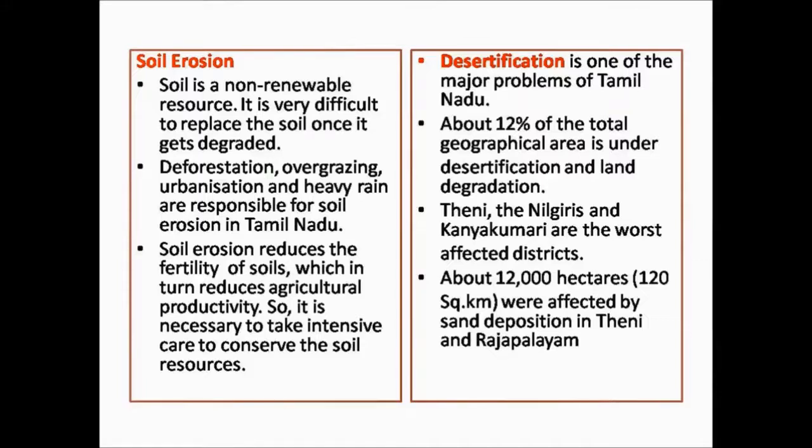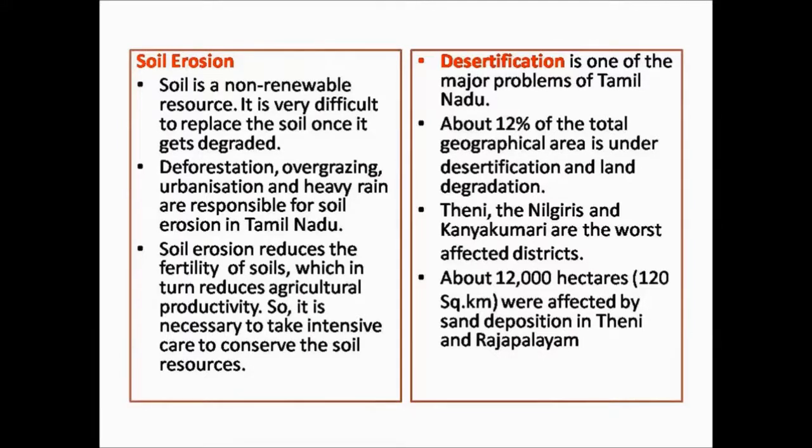The reasons for soil erosion are overgrazing, deforestation, urbanization, and heavy rainfall. Urbanization means the change of our lifestyle to city culture. That is, destruction of the farming lands for residential or commercial buildings.